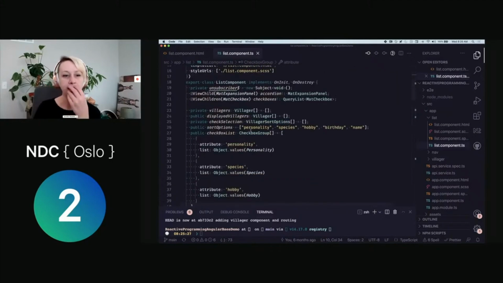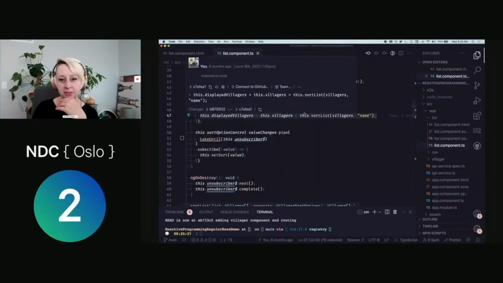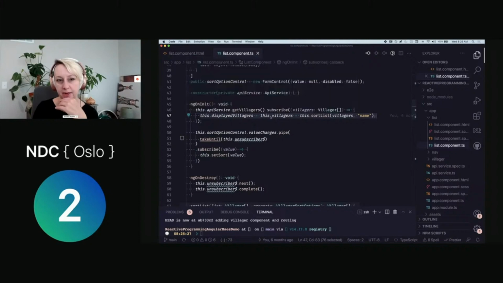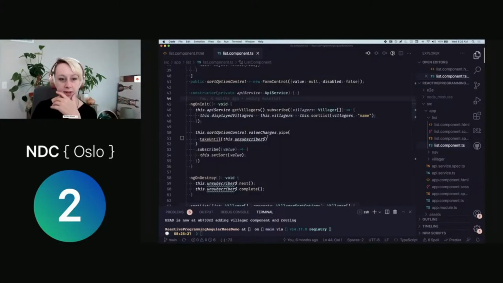Okay, so here we go again, where we are making our API request, and then we are subscribing to get the value of that observable. Inside of that subscription function, we are setting the value of displayed villagers, and I'm just storing that initial request in this villagers member initially, and then calling sort list on that. We're just going to sort by name, so there's an initial default sort value.